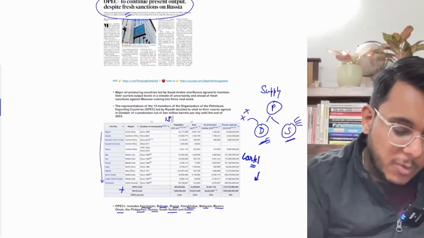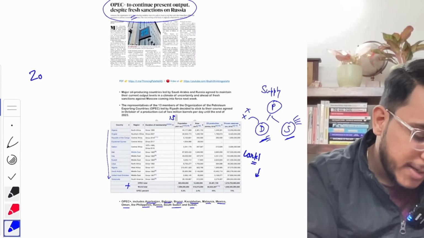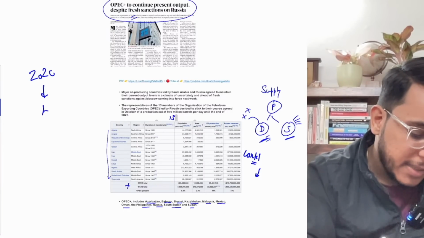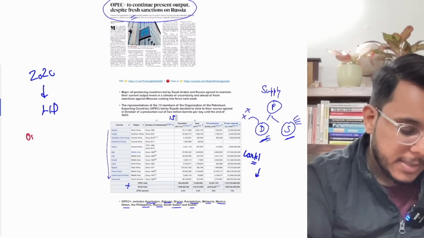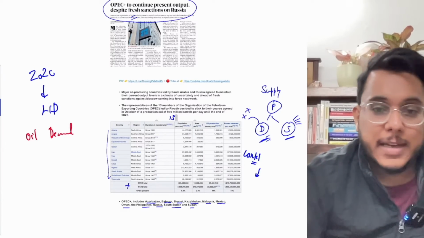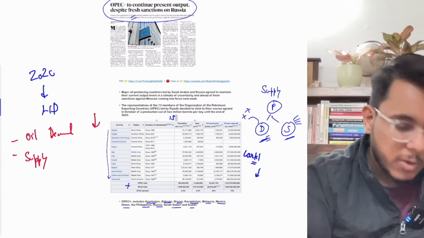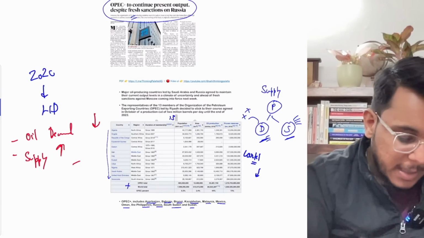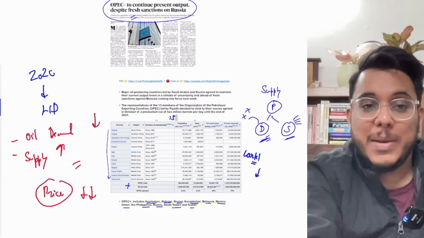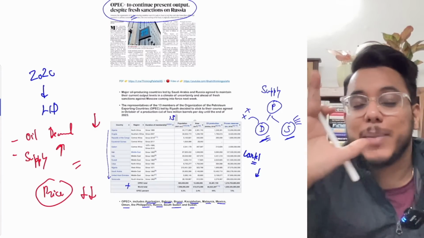Now, guys, there is one particular issue I want to tell you about in this direction. In 2020, when COVID-19 started, lockdowns were imposed around the world. Because of that, the oil consumption, the petrol and diesel demand, came down. But at the same time, the supply was the same as before the pandemic. As the supply was high and the demand came down, the price of oil became very low. At that point of time,